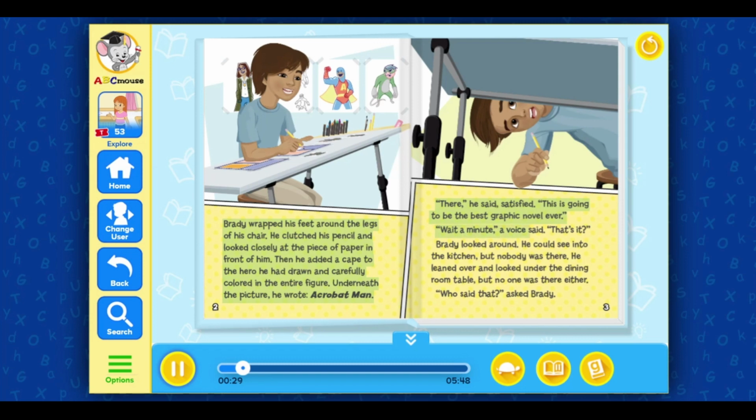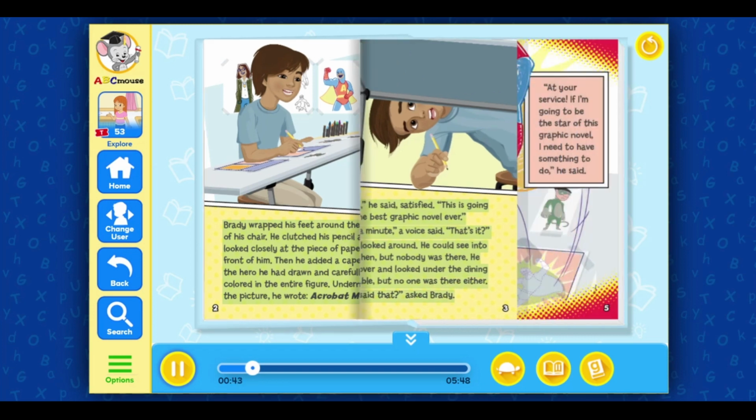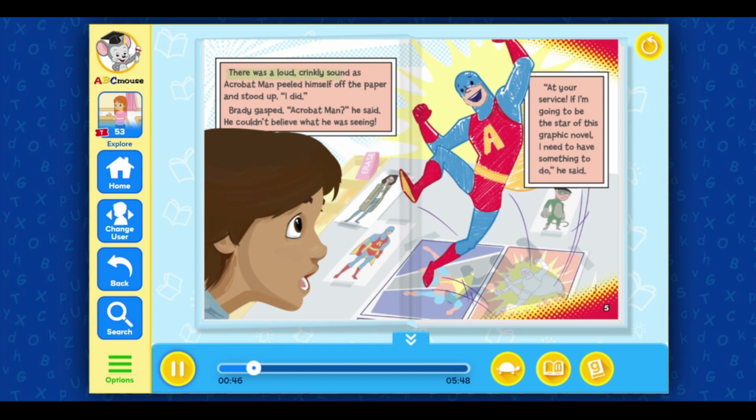"Wait a minute," a voice said. "That's it?" Brady looked around. He could see into the kitchen, but nobody was there. He leaned over and looked under the dining room table, but no one was there either. "Who said that?" asked Brady. There was a loud, crinkly sound as Acrobat Man peeled himself off the paper and stood up. "I did." "Acrobat Man?" Brady gasped. He couldn't believe what he was seeing.